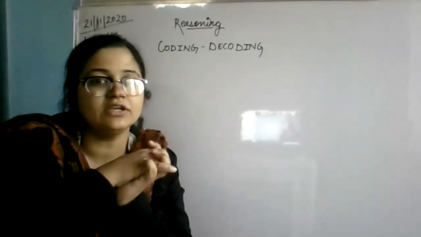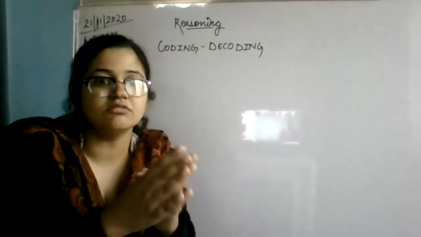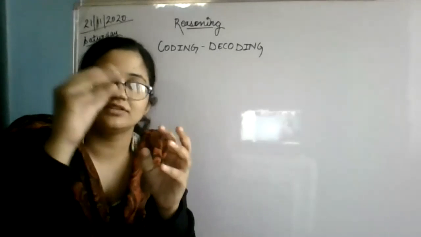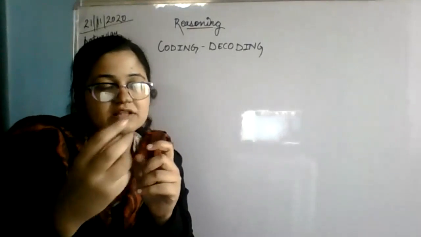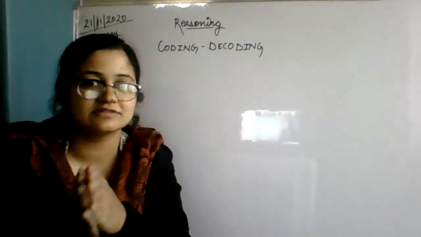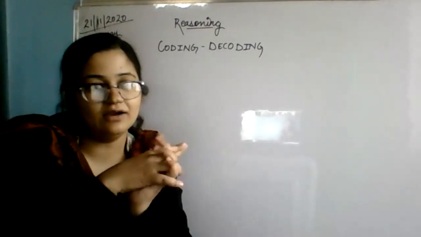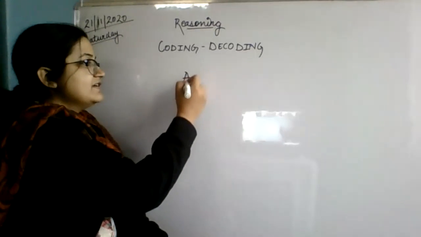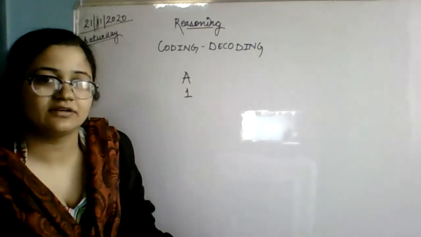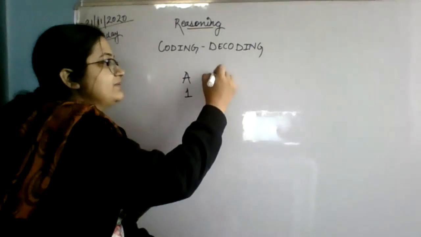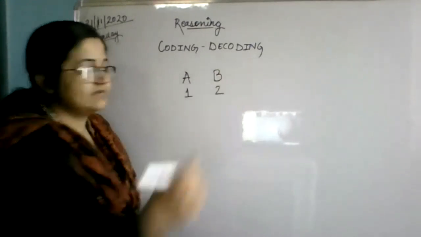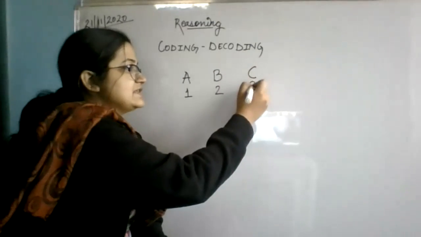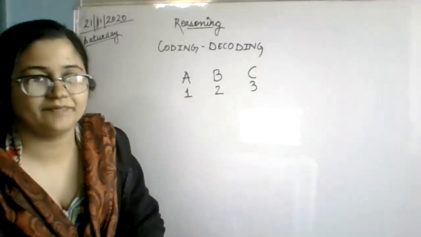So you and your friend decided to make a code, that this alphabet will be this. When I write this, you will understand that. How is it? I will tell you. For example, if A is the first letter, then I will write 1. If I have to write the letter B, I will write 2. If I write the letter C, I will write 3.